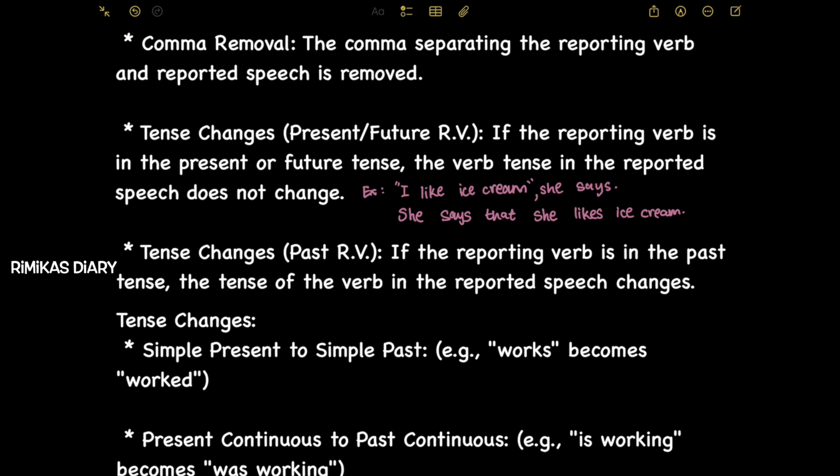I like ice cream. She says that she likes ice cream. Here the reporting verb is says, and says is in present tense. So if the reporting verb is in present or future tense, the verb tense in the reported speech does not change.